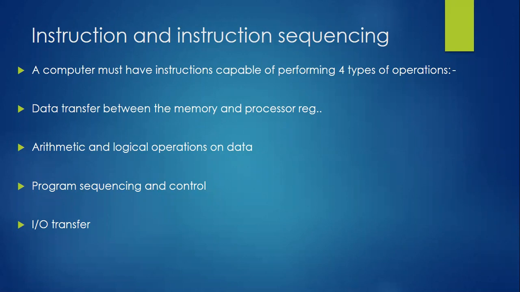Then the second topic, instruction sequencing. Regarding that, in the upcoming class, we are going to discuss what exactly the sequence stands for. Like 0 to continuous: 0, 1, 2, 3, 4, 5, 6. This we call one kind of sequence, right? Or else 5, 6, 7, 8, 9.